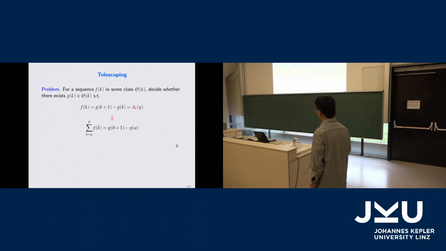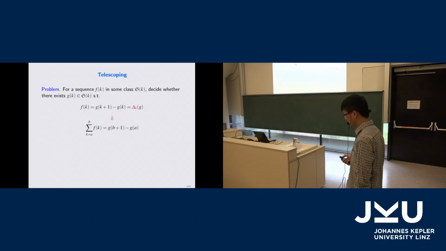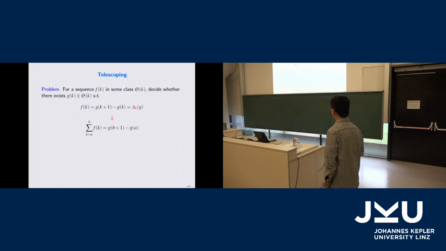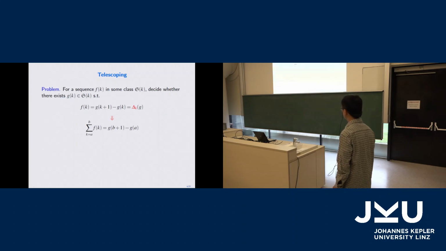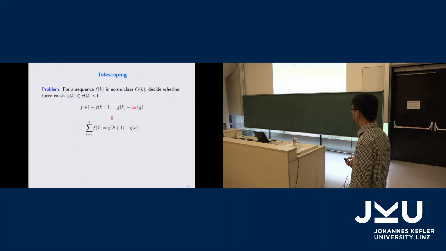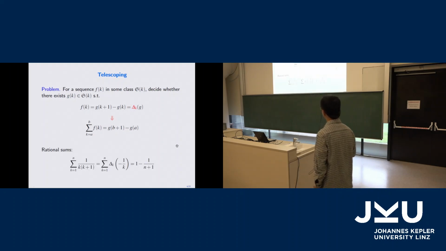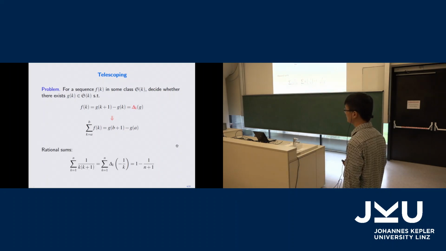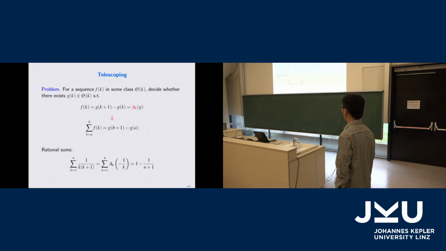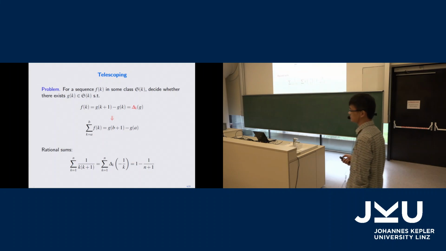You may be curious about why we want this kind of thing. It is like integrals. If you find the primitive of the integral function, then you get the evaluation of the sums. This is called the discrete version of the Newton-Leibniz formula. For instance, in high school we know how to evaluate this sum. We write this summand as a difference, and then using this formula you get the closed form.